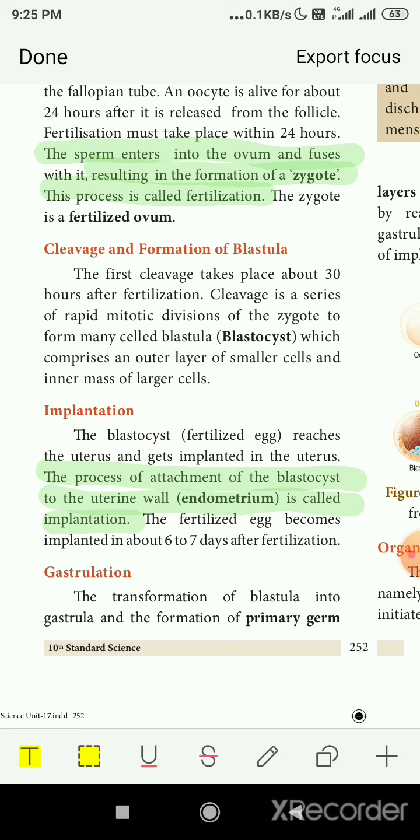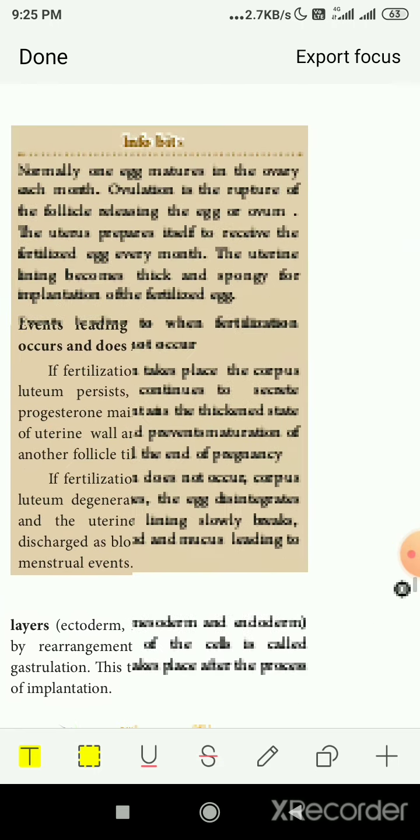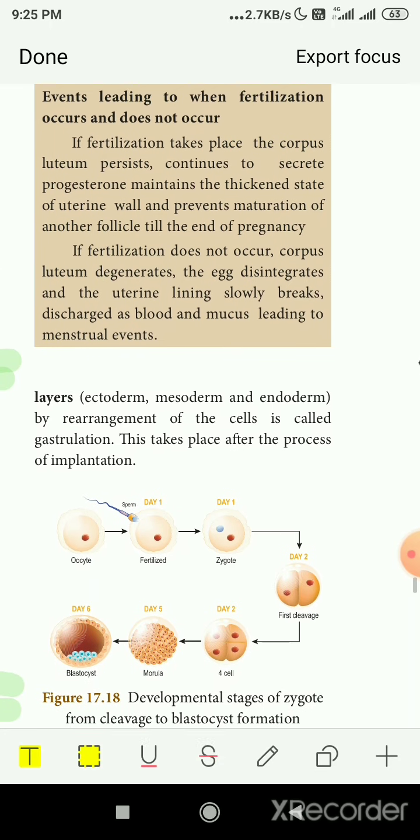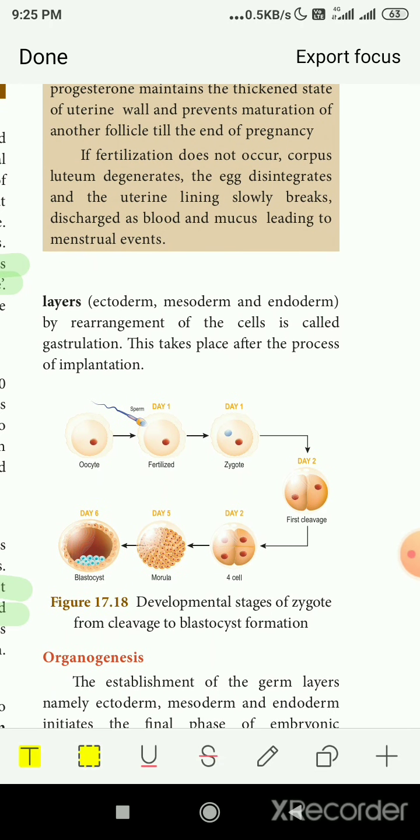Okay. Now gastrulation: the transformation of the blastula into the gastrula and the formation of the primary germ layers: ectoderm, mesoderm and endoderm. You have studied these germ layers in your 9th standard, right? What germ layers are, what radial symmetry is, you have studied all that. I think you remember the three layers: ectoderm, mesoderm, endoderm. So these germ layers will be formed inside this blastula by the arrangement of the cells, which is called gastrulation.